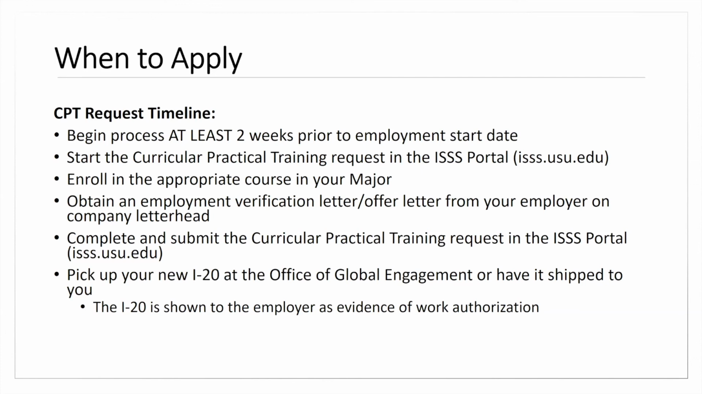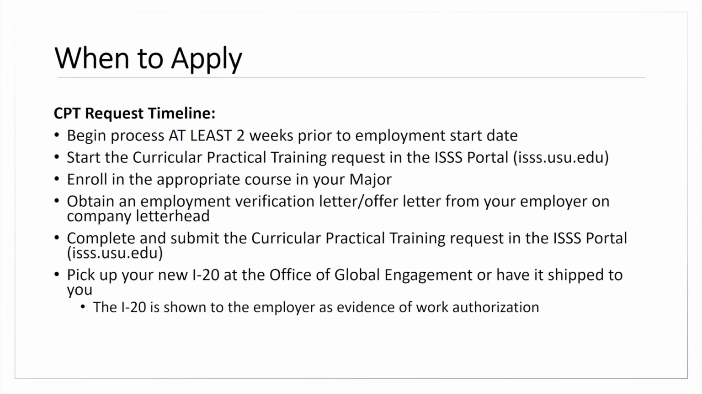You're going to enroll in the appropriate courses that are tied to your major. You're going to obtain from the employer an offer letter on company letterhead that says who you are working for, where you are going to be working, what the start date is, what your job title is, whether it's full-time or part-time, and your supervisor's contact information. It's great to always have their name, their email, and their phone number.